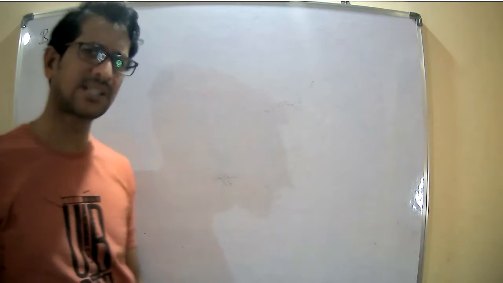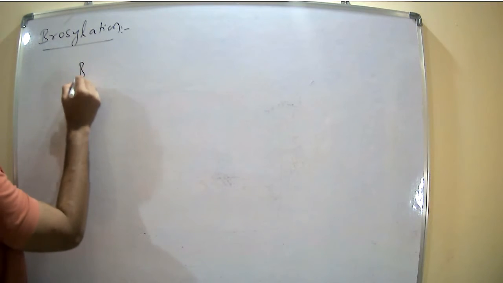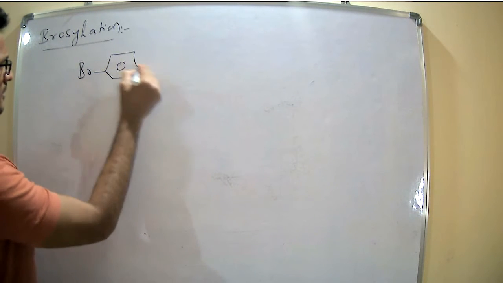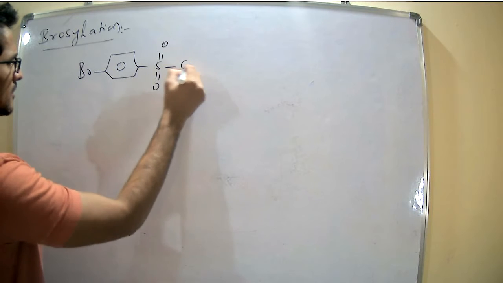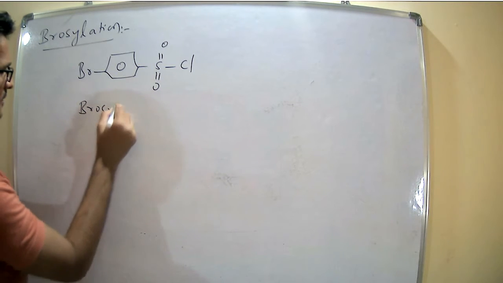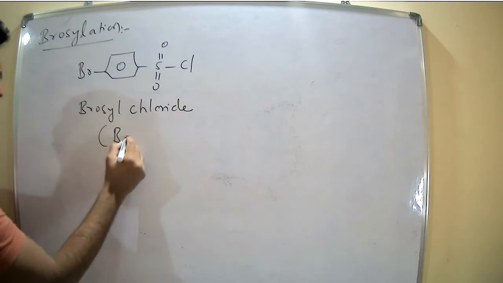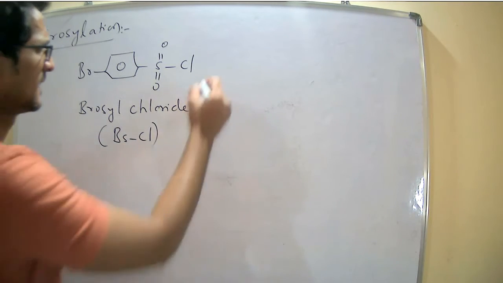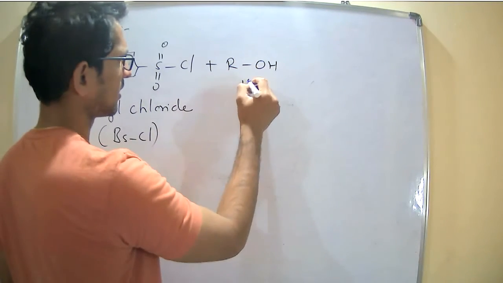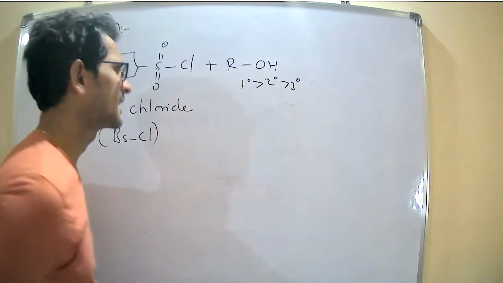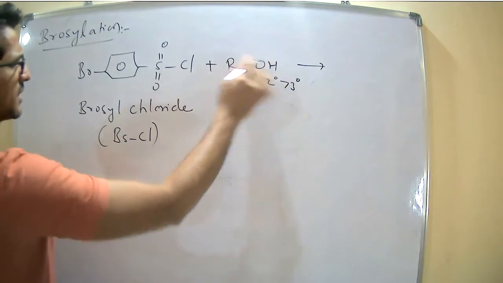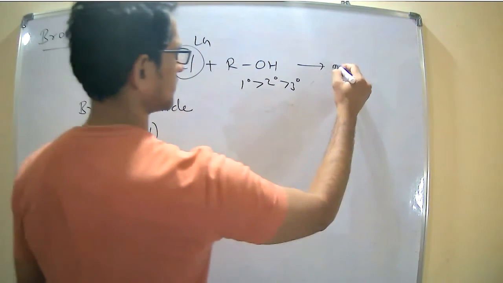Tosylation. Next, brosylation. So all are identical, the same reactions, and all come under the same category. Brosyl chloride, BsCl. The same reactions are possible with the alcohols. Primaries are preferred over secondary and tertiary. The products have the same leaving group.